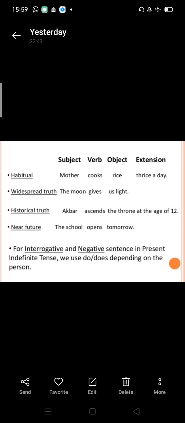For interrogative and negative sentences in present indefinite tense, we use does and do depending on the person. If the subject is singular, we are using does. If the subject is plural, we are using do. And with I and you, we are using do.